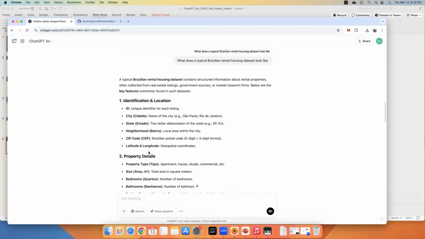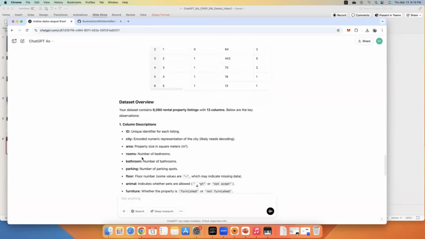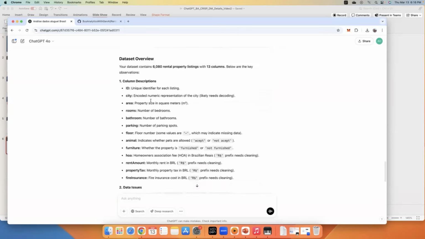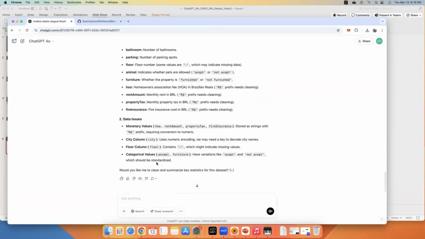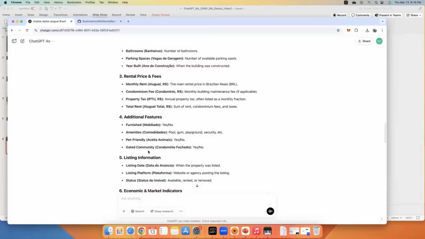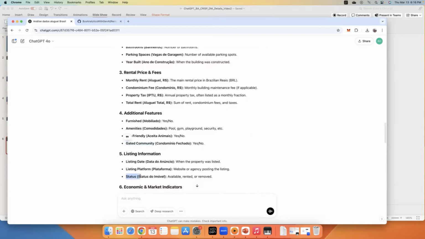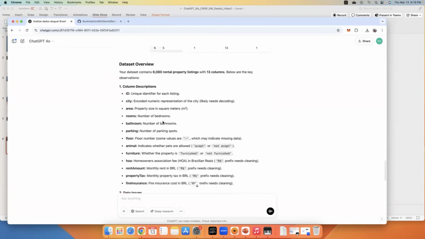Compared to the typical real estate data set in Brazil, our data set is a subset, but it's similar and captures a lot of that information. I'm looking at what is missing. For example, gated community, we don't have that. Status, we don't have that. So some things are missing in my data set, but that's fine.